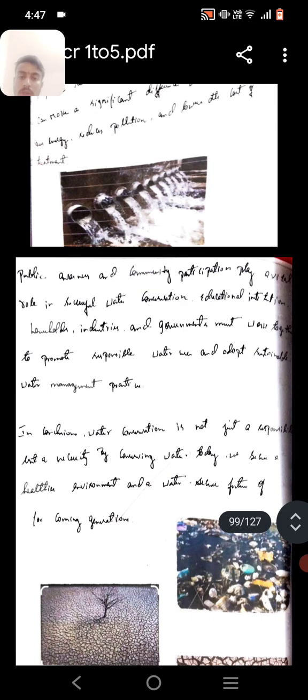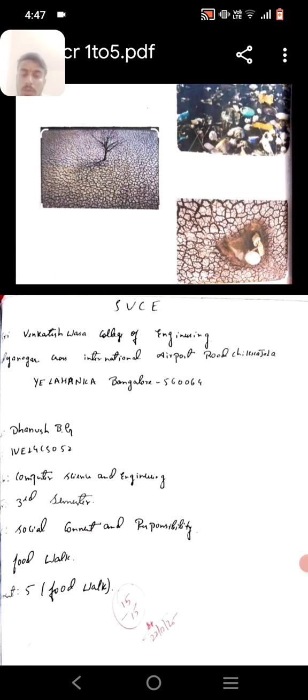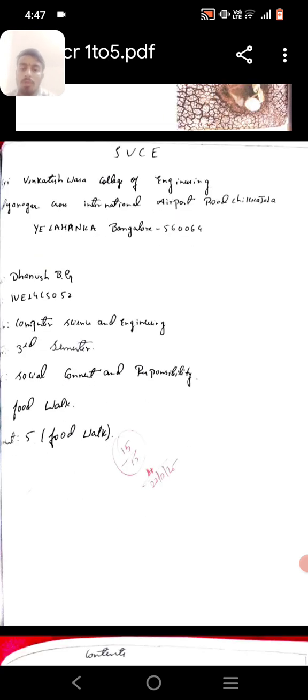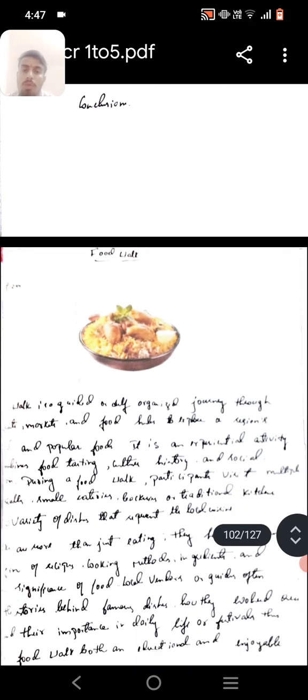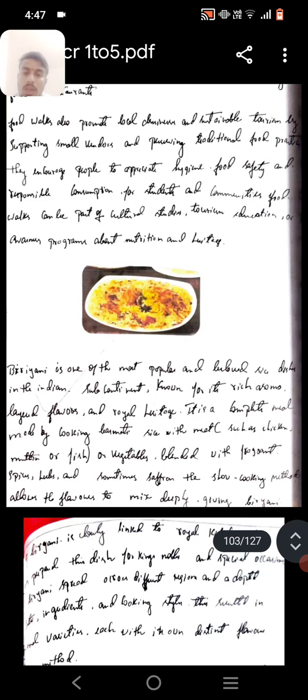Water conservation: we need public awareness. The fifth activity is food walk, which we did in the food festival in our college. In this section: introduction, city, covering food, philosophy, ingredients, materials, cooking, legacy of the famous dishes, selected by city, description of the nation. We did in the food fest a sundae, strawberry and jamun, and we also did the biryani. In our food fest, biryani is Hyderabad biryani, one of the most popular and beloved rice dishes